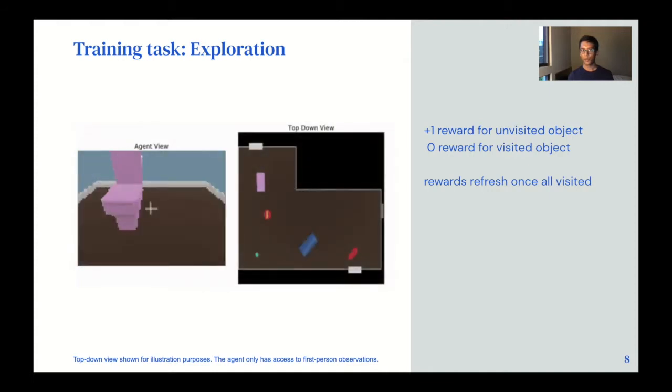Here I'm showing what sort of behavior the agent learns when trained this way from the agent's point of view. So these are first person observations. As you might expect, the agent runs around the room from one object to the next.